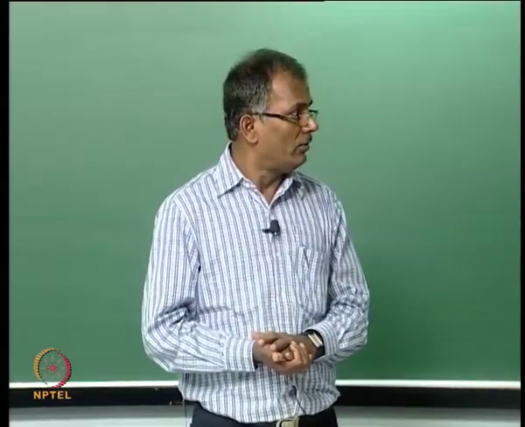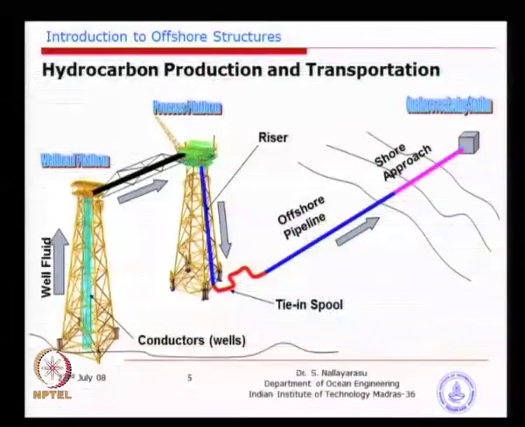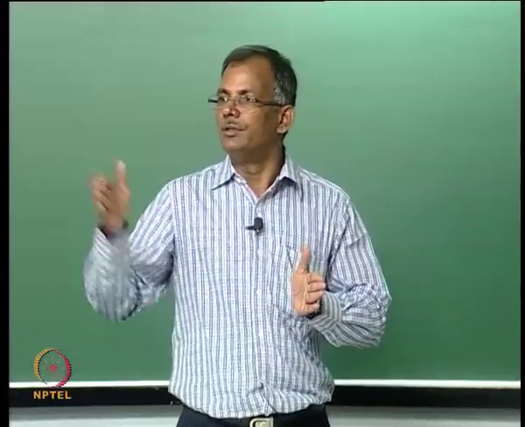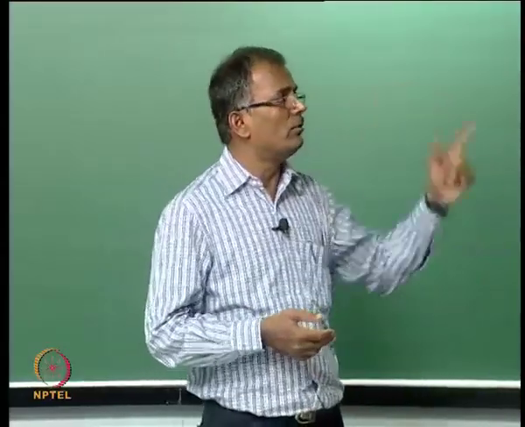So, what we were trying to do here, you can transport the whole thing without any segregation, that means the whole thing to land, and you do a refinement of stage 1, stage 2, stage 3, stage 4. But what will happen when you try to do that on land?